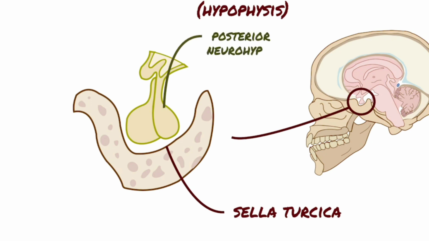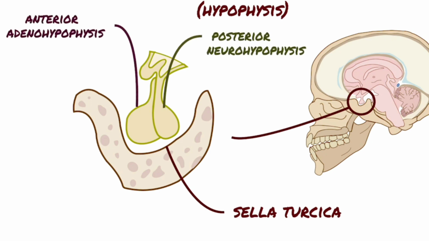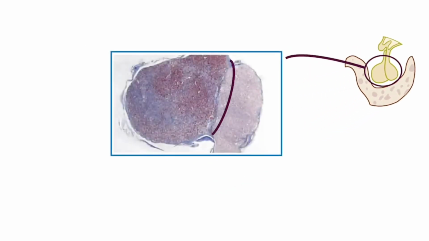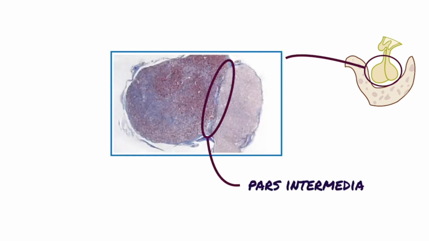Its weight ranges from 500 to 900 mg. The pituitary gland consists of two lobes, posterior and anterior. The posterior lobe is also known as neurohypophysis, whereas the anterior lobe is also known as adenohypophysis. In between the anterior pituitary and posterior pituitary, there is a thin tissue known as pars intermedia, which is basically a part of the anterior pituitary.